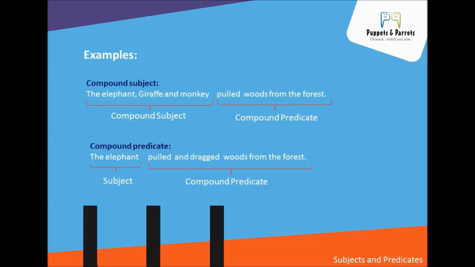Who pulled, who dragged? The elephant pulled and dragged. So, elephant is the subject of the sentence. Pulled and dragged woods from the forest is the predicate. Here, elephant is the only one subject doing two things, that is two actions, pulled and dragged. So, this is called compound predicate. Pulled and dragged woods from the forest is the compound predicate.